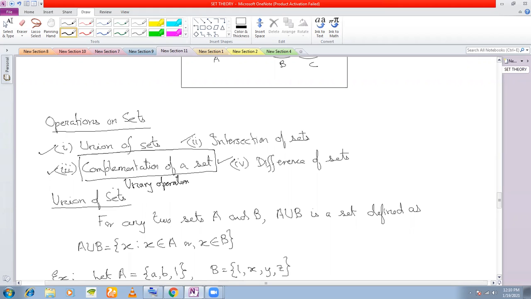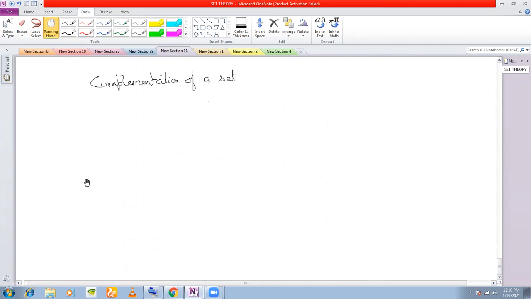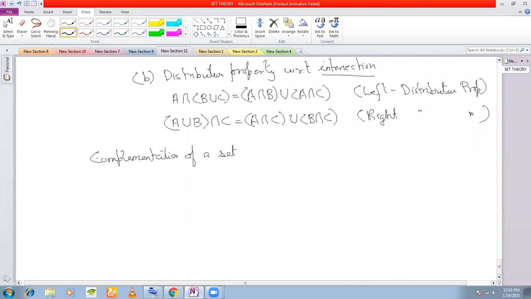Because for union, you need two sets. For intersection, you need two sets. For difference also, you need two sets. But for complementation, you don't need two sets. Only one set is enough. That is why it is called a unary operation. Okay, so coming back to complementation, what do you mean by the complement of a set?